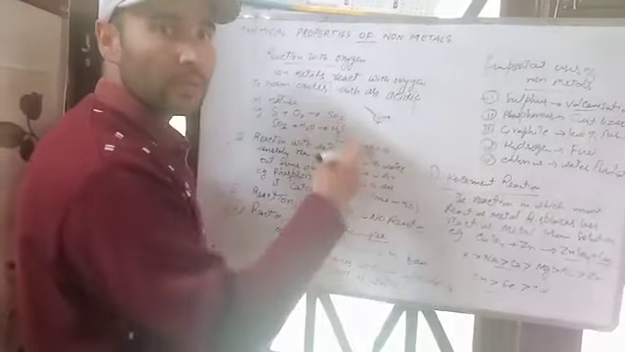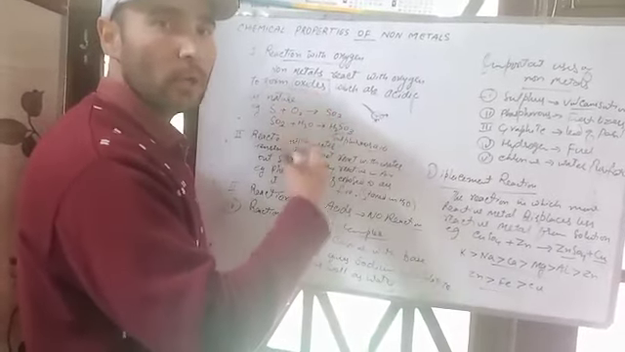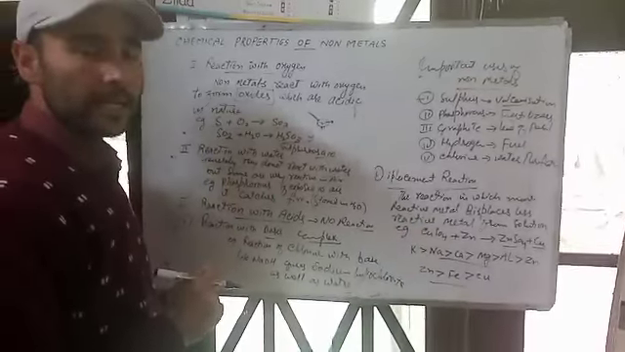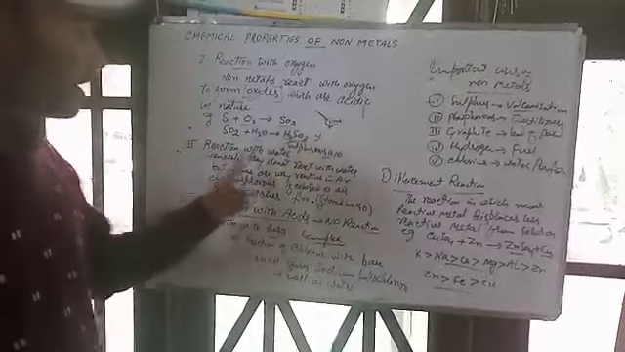And we test this sulfurous acid with litmus paper. It turns blue litmus into red litmus paper. That is why it is acidic in nature.